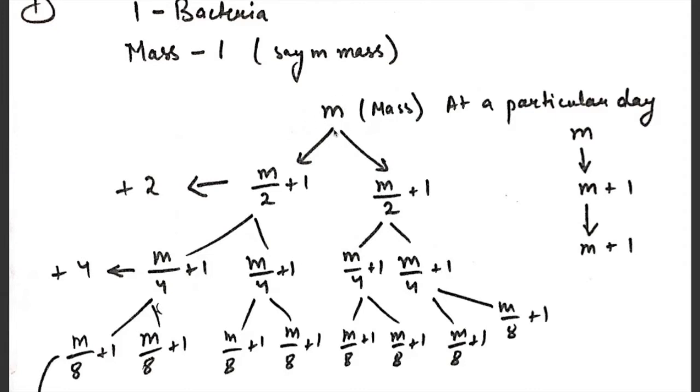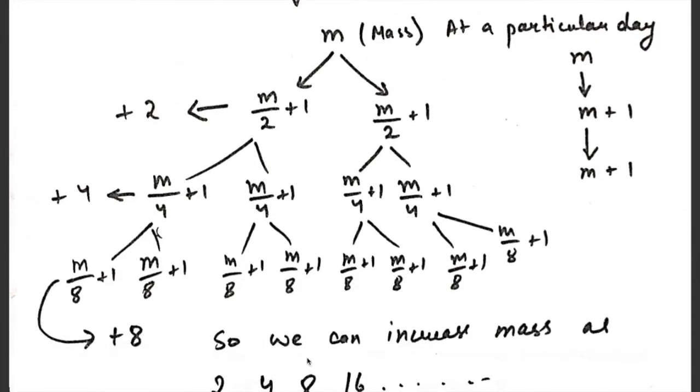But if we do not divide our bacteria, then every night it will be increased by 1. But if we divide our bacteria, then it will increase by 2 on the first day, 4 on the second day, 8 on the third day. So we can increase our mass as 2, 4, 8, 16, likewise. But if we didn't divide our mass on any particular day, then it will simply increase by 1.